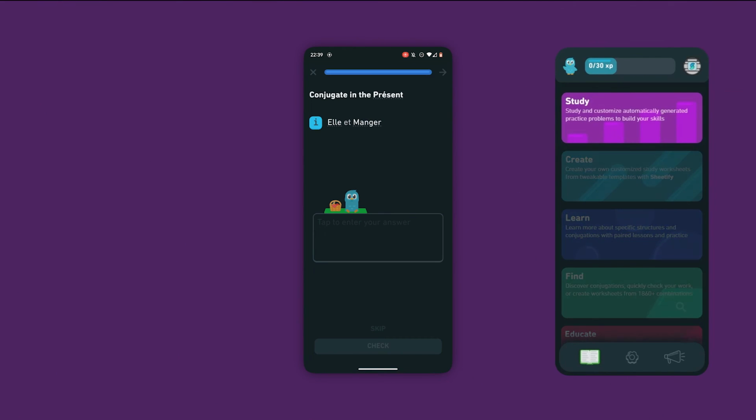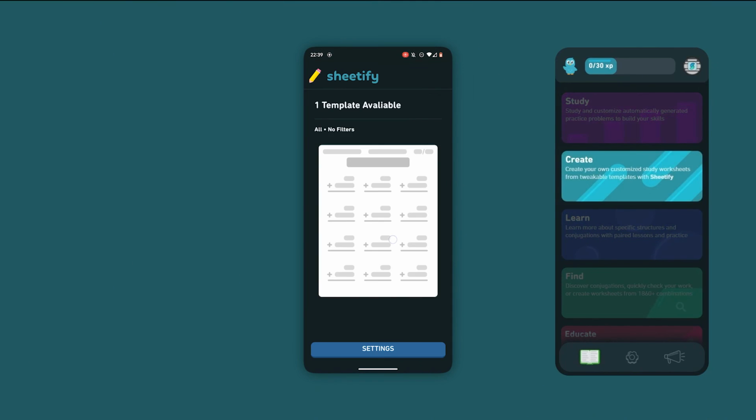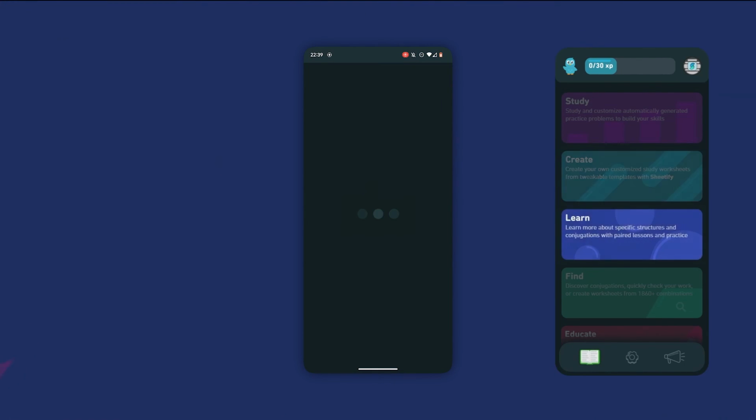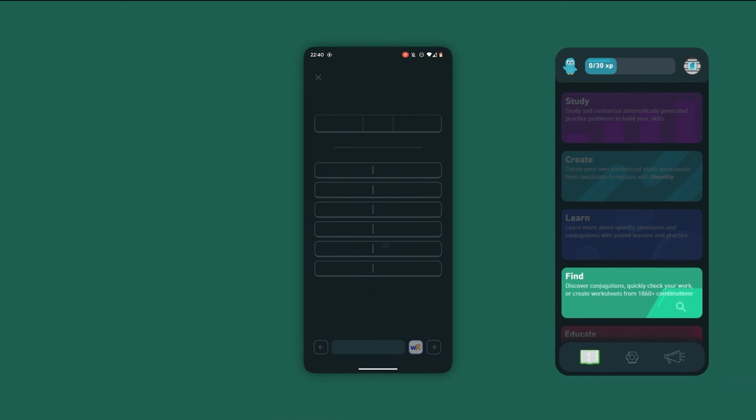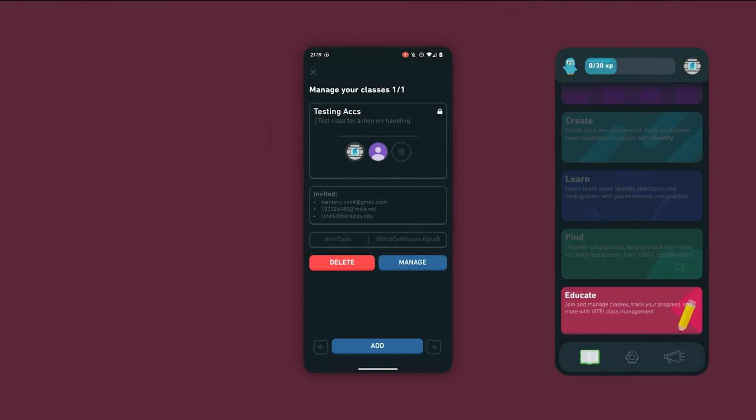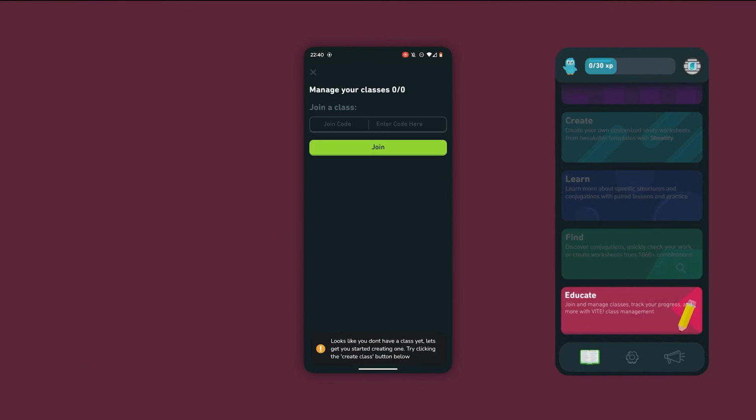The Study tab allows for highly customizable practice. Create allows us to make worksheets with Sheetify. The Learn tab helps guide us between concepts. The Find tab allows us to quickly check conjugations, and the Educate tab allows us to join, create, and manage classes, plus check up on students.